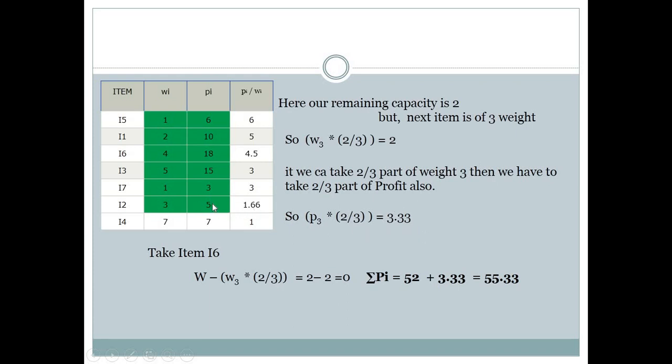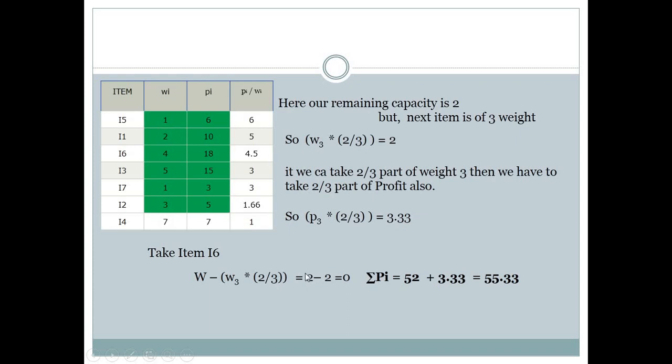We cannot take all the profit. Why? Because we have not taken all the weight. As per this ratio, we have to calculate our profit. So if we take 2 weight of this item, then we will get 3.33 profit of that item. So we will choose that item of weight 2.